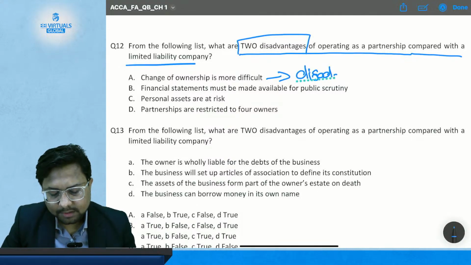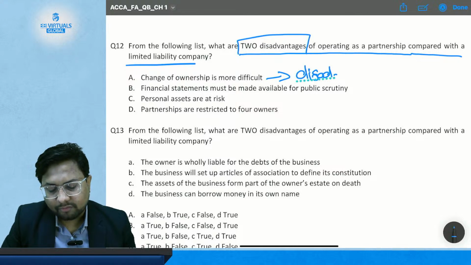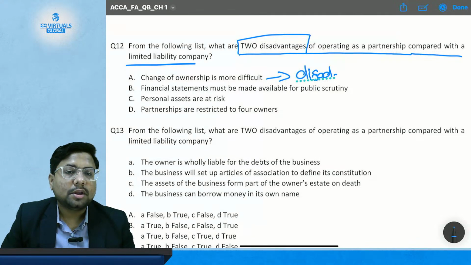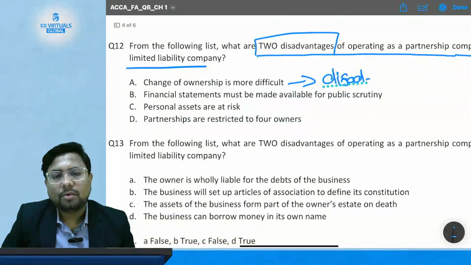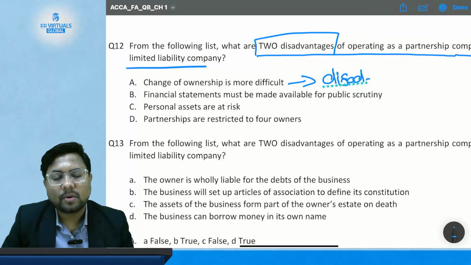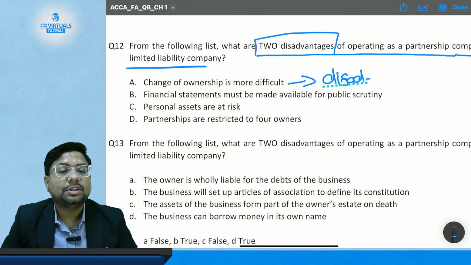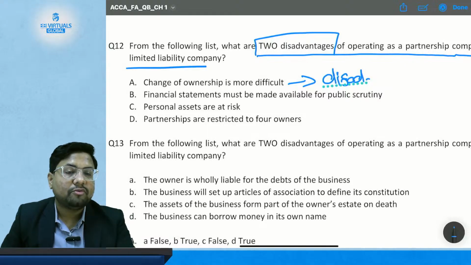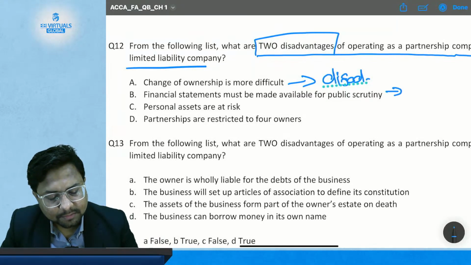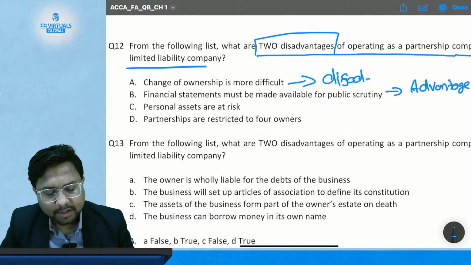Okay. Then option B, financial statements must be made available for public scrutiny. Does a partnership require publishing its financial statements to the public? No, partnerships are not required. Only companies are required. So this is a disadvantage in company form of business and not in a partnership form of business. So for a partnership, this is an advantage.